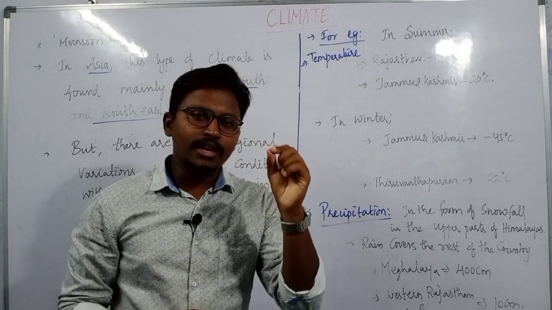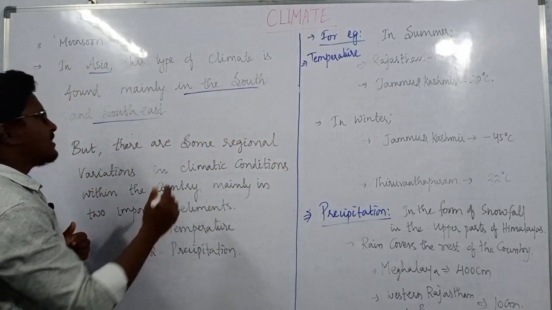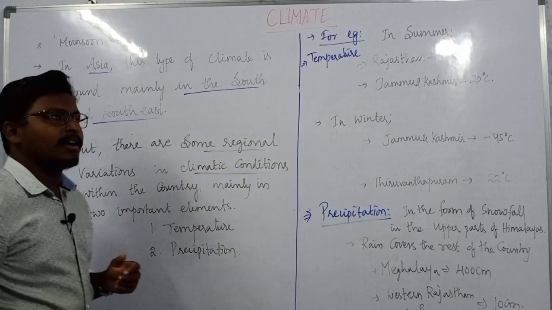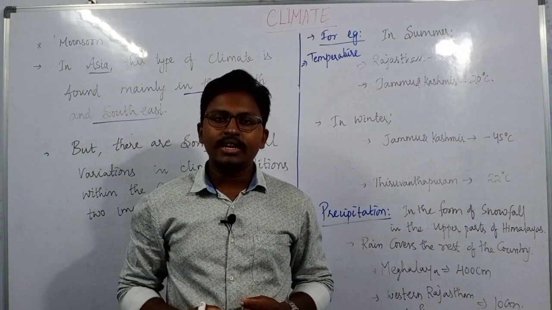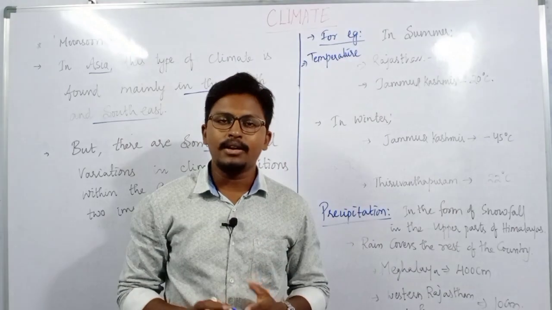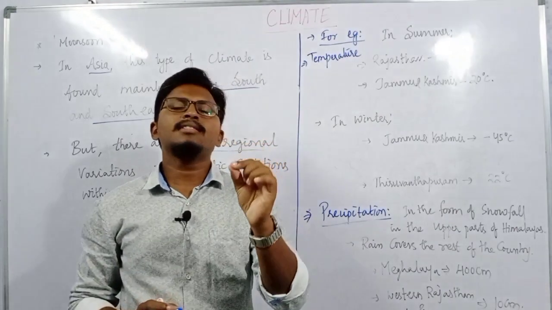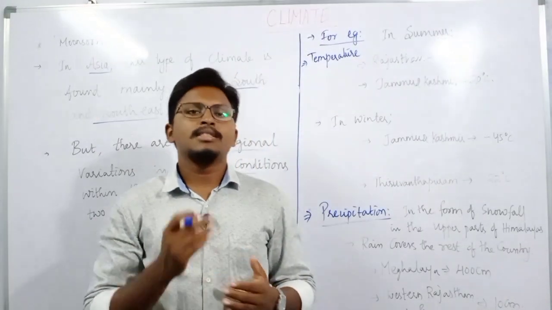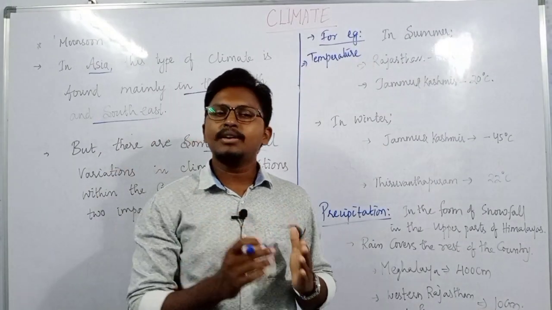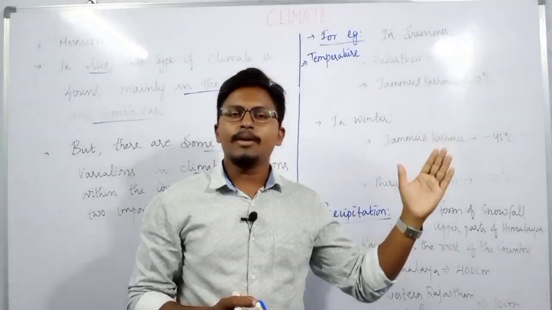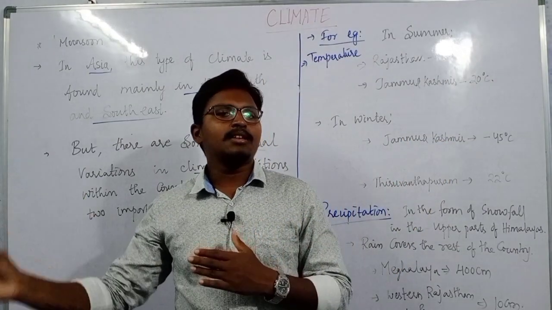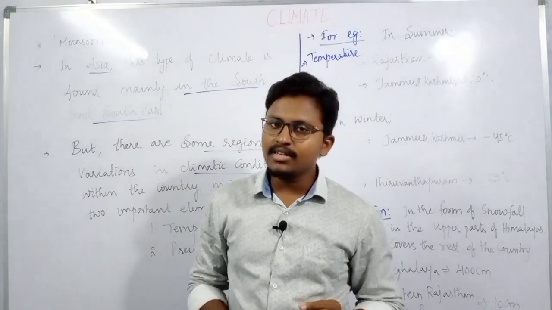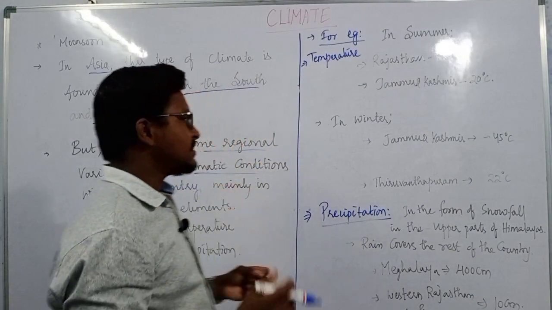But here there is something. What is that? There are some regional variations in climatic conditions of the country. Though we Indians follow this monsoon type of climate, here again there are some regional variations, depending upon the place. Suppose in some parts of the country there may be more temperature, while in other parts there may be lesser temperature. So like this there are some variations in the climate. That is what it says here.